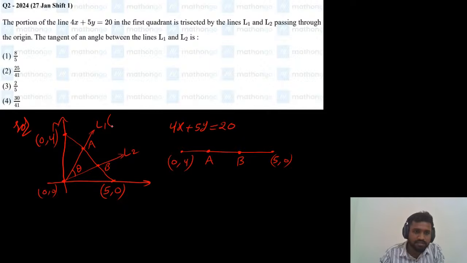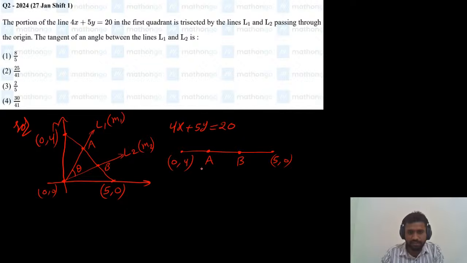Let us consider the slope of L1 as m1 and the slope of L2 as m2. By finding the slopes m1 and m2, we can use the formula to get the tangent of the angle between these two lines.